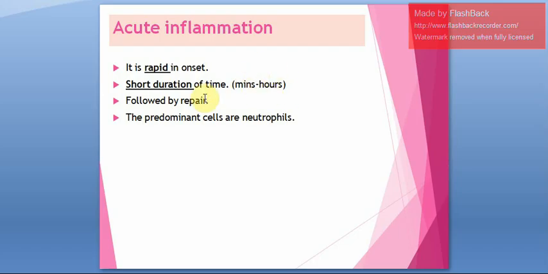After that, healing will happen, that is repair will happen, and the predominant cells involved in acute inflammation are neutrophils. I'll repeat it. Acute inflammation means it is rapid in onset, it starts suddenly but it is present for a very short duration of time, only for minutes or hours. After that, healing or repair will occur, and the predominant cells seen in acute inflammation are neutrophils.